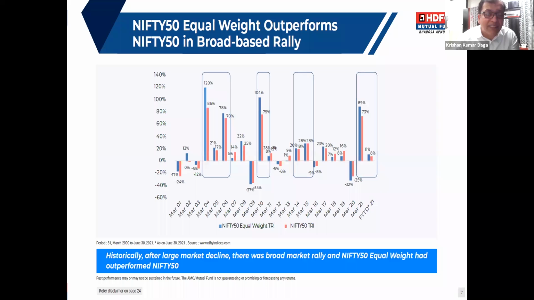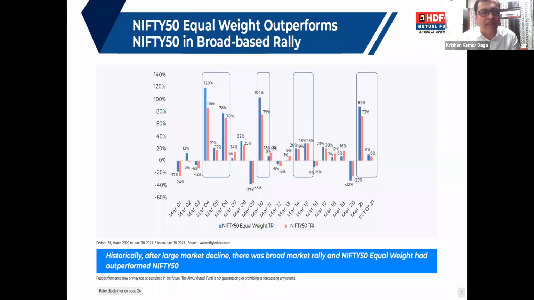We have seen in these 21 years, whenever the market is not performing, or is in a declining mode, after that decline, whenever the market is in a broad-based rally, historically that is the time when Nifty 50 equal weight is outperforming. For example, in March 2001, 2002, 2003, the index was not giving a great return at that time.